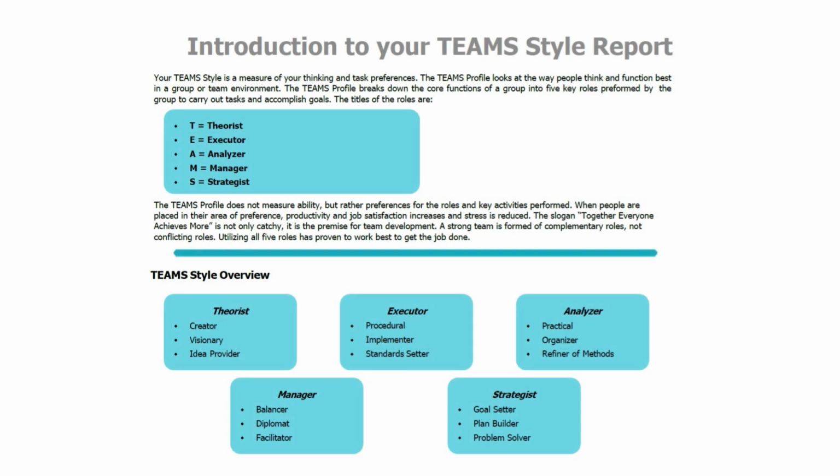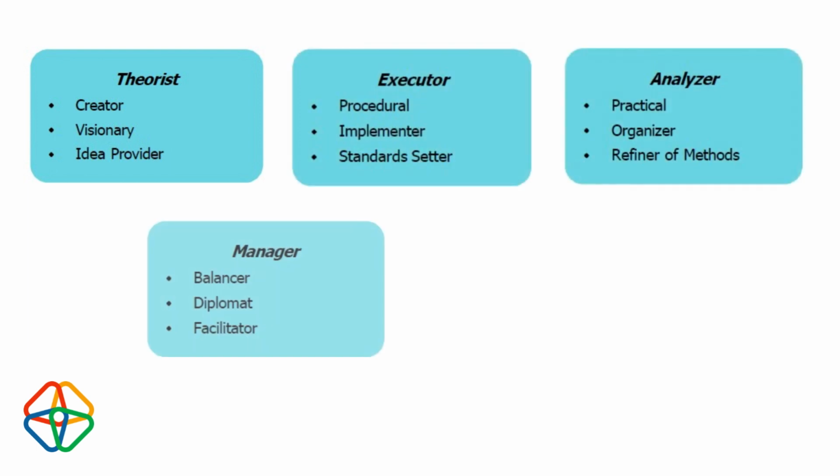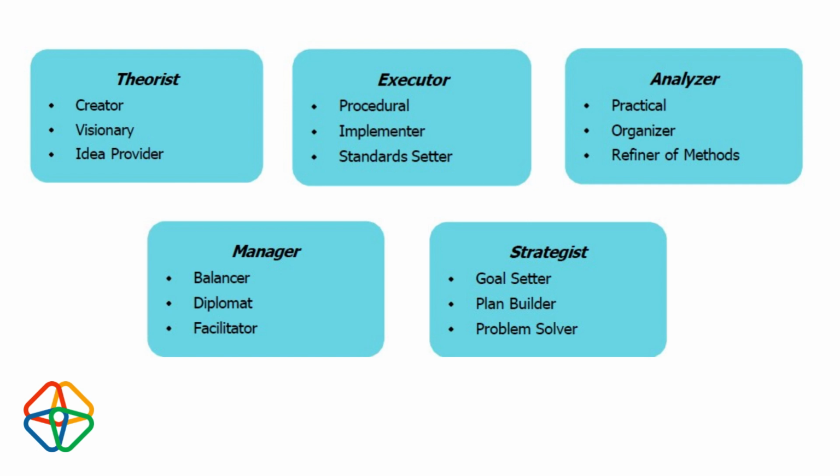The team style assessment findings begin on page 11. Again, a reminder that these results are for our sample member John, but the structure we describe applies as well to your personal teams report. The team's assessment looks at your thinking and task preferences in a team environment and scores you on the 5 core functions that any group will perform to accomplish its tasks. Those functions or roles are theorist, executor, analyzer, manager, or strategist.